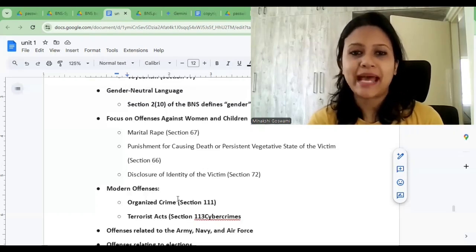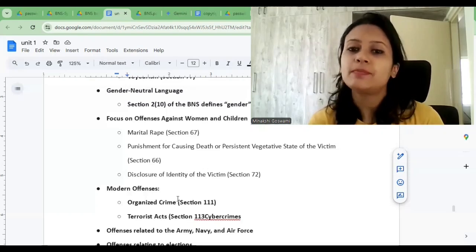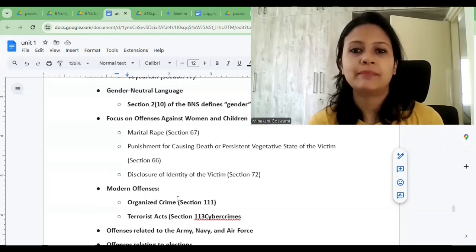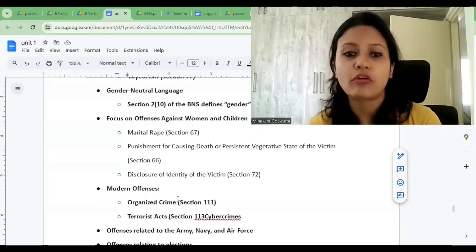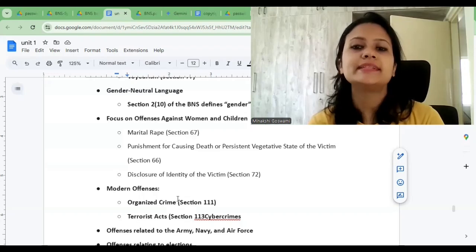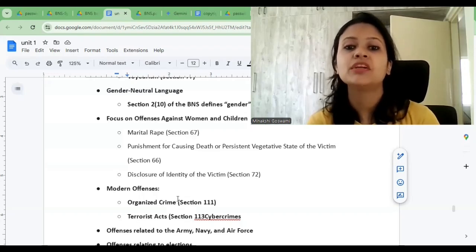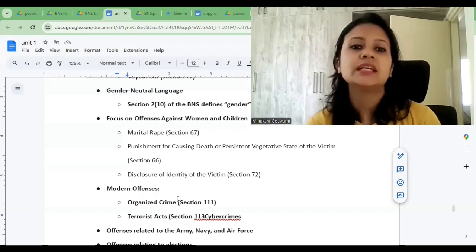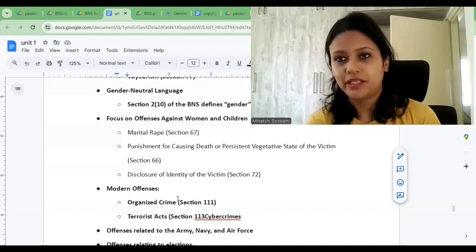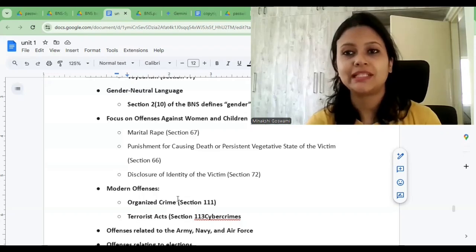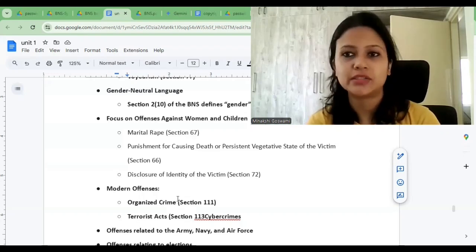Marital rape as such is not fully criminalized, but BNS makes provision that marital rape is considered an offense. It is considered an offense for a husband to have sexual intercourse with his wife without her consent if they are living separately. When we say living separately, it could be that they are under judicial separation or under some decree or otherwise.